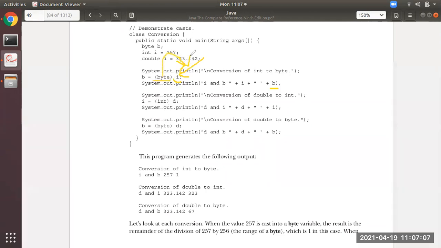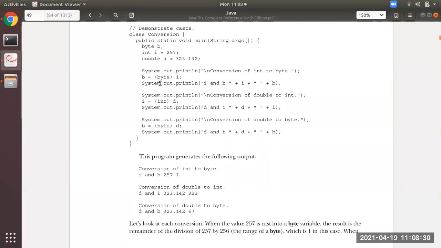What is the source value? 257. So 257 is going to get divided by the range of byte, that is 256, and it will give the remainder. So b will be equal to the remainder. So 257 divided by 256 gives 1. I hope you all have understood. This is the conversion of integer data type to byte data type. Yeah, I hope you all have understood this.